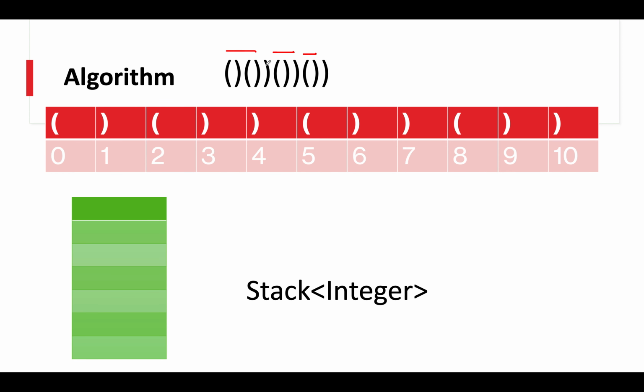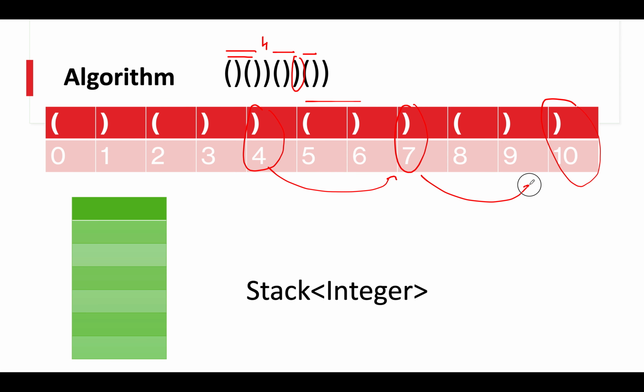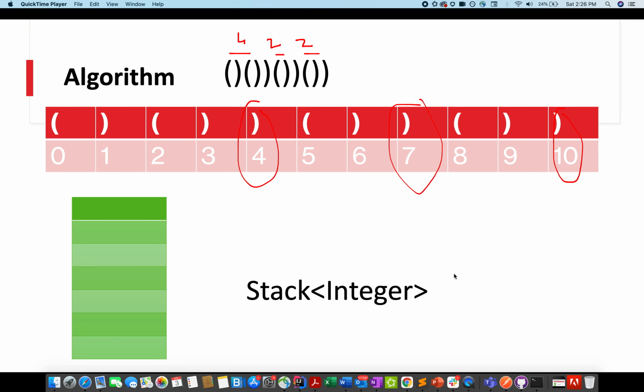The first one is the fourth index, this one, since so far the string was balanced. The next one is 5, 6, 7, this one, and I'm highlighting it here. This part is balanced, and the next one is the last index, the 10th one. So at these coordinates, the string has become disbalanced, and I'll use this information to find the longest valid substring length. I'll tell you in the later part. So the first part of the problem reduces to identifying those indexes where the string is becoming unbalanced.